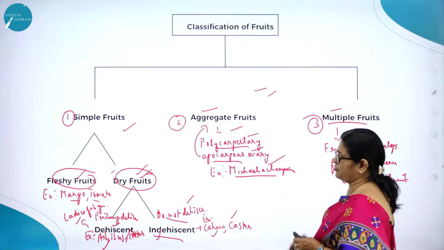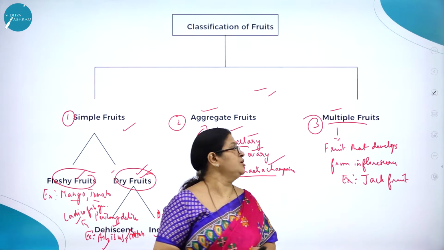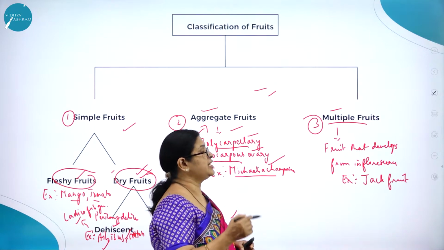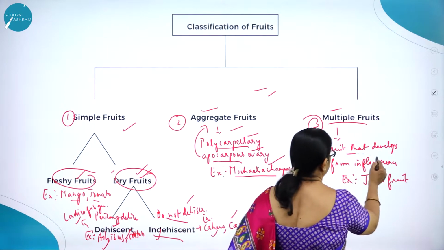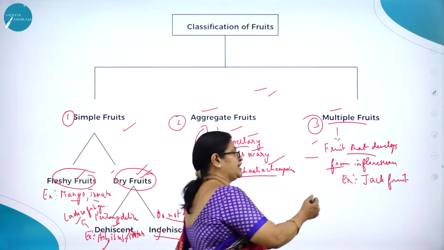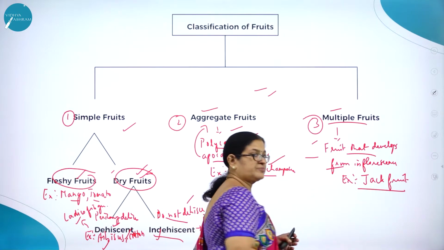Then multiple fruits. What are multiple fruits? Fruits that develop from an inflorescence. Fruits that develop from an inflorescence are called multiple fruits. Example, you can take the example of jackfruit.